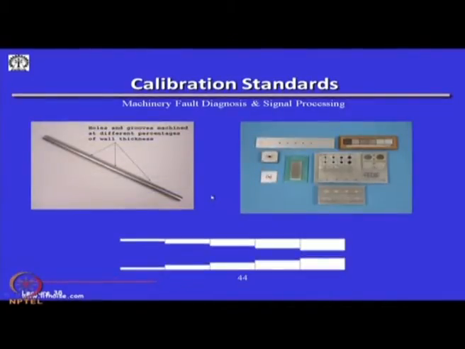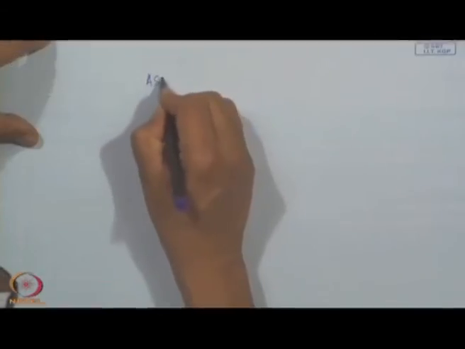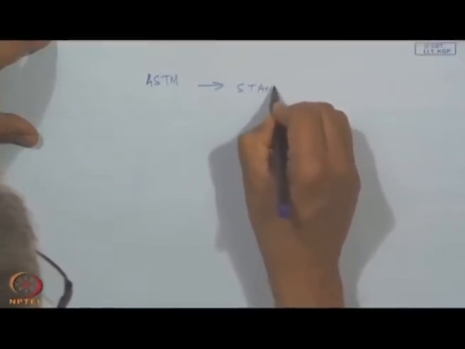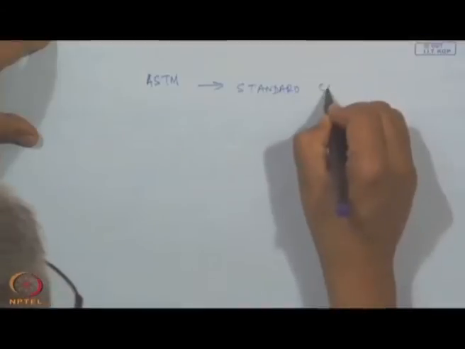So, certain calibration standards are available, wherein holes and grooves are machined at different percentages of wall thickness, okay, like this on the inside. So, I can move the eddy current probe inside it, and then I can see what kind of signals there are. Like I was telling you, in all these ASTM standards, there are what are known as standard calibration blocks available.